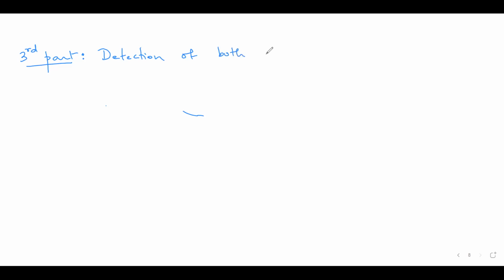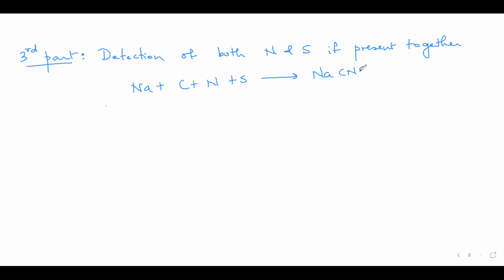So the third part is used for the detection of both nitrogen and sulfur if present together. If they're present together, then they will react with sodium, giving you sodium thiocyanide. Okay. Now, how is this detected? To this third part of the filtrate, you add a ferric salt, any ferric salt.